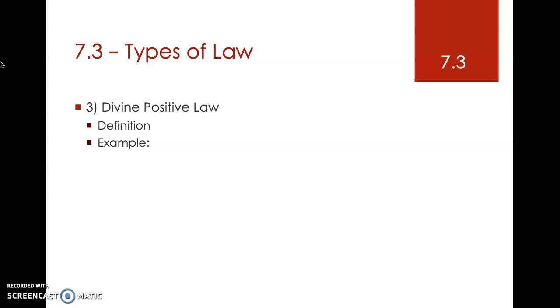Natural moral law. Natural moral law is the moral law that can be understood through the use of our reason. So it's our natural ability to understand what is right and what is wrong. The reason it's called natural is because we are all born with it. It's our inborn ability to understand right and wrong.